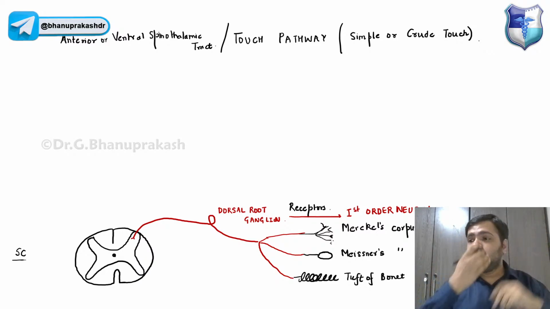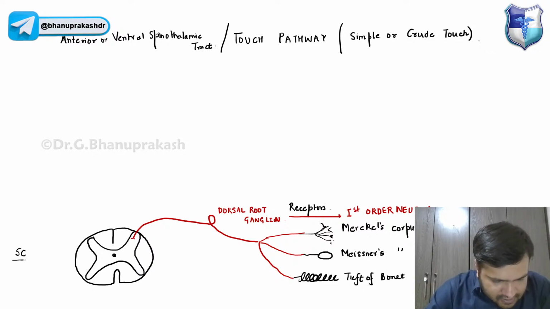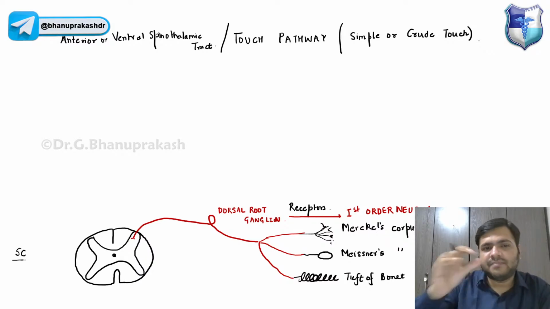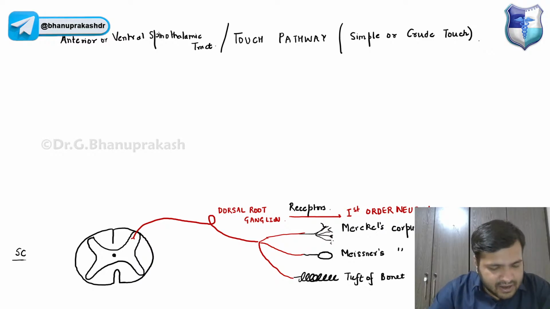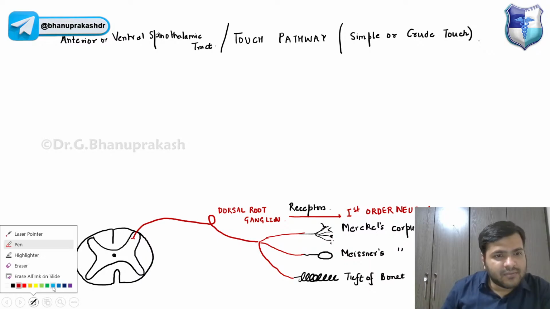Now, for the touch, the first order neurons will be entering the dorsal horn of the spinal cord, and over here they will be ending in one of the nuclei. Can you tell me the name of the nucleus, guys?